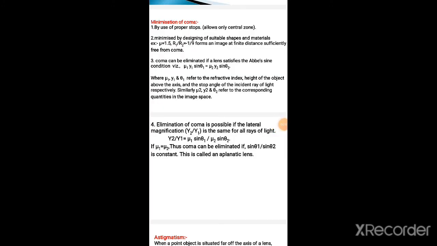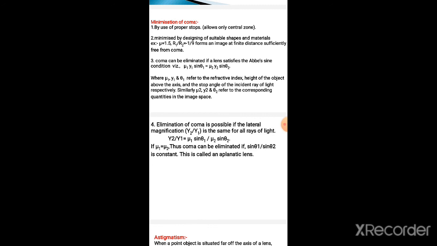The fourth method of eliminating coma is like this: mu1 y1 sin theta 1 equals mu2 y2 sin theta 2. From Abbe's sine condition, y2 by y1 equals mu1 sin theta 1 by mu2 sin theta 2. That is, y2 by y1 is the lateral magnification.